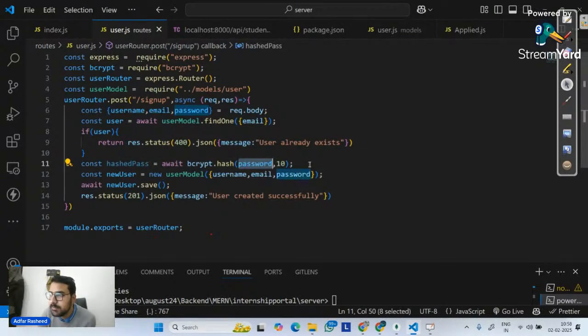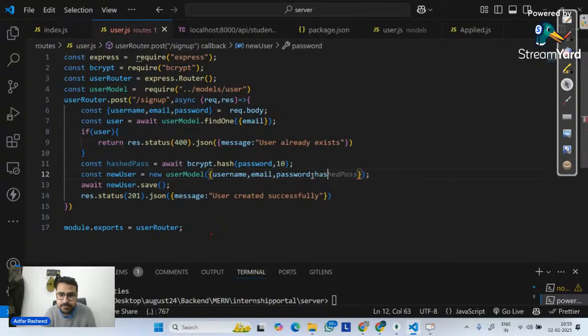What is this password? This password is nothing but what I receive from the request.body. And then I am telling it the same password, hash it, and implement salt of 10 to it. Now, when we try to save the model, I tell it, don't save my password as it is, but save the hash password of it.